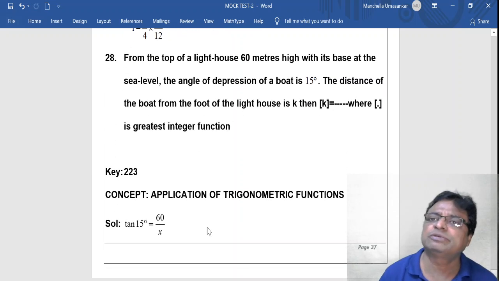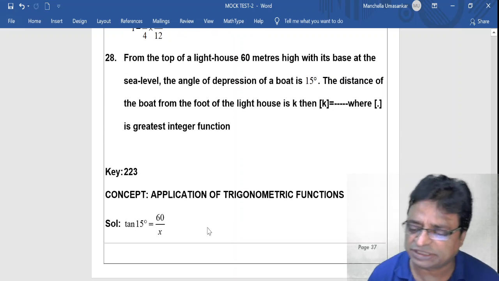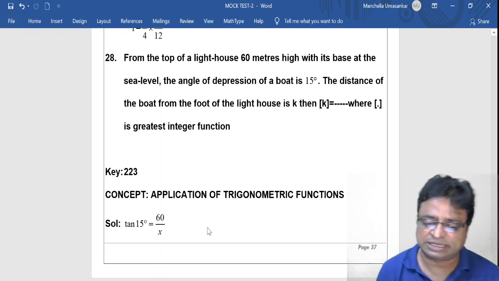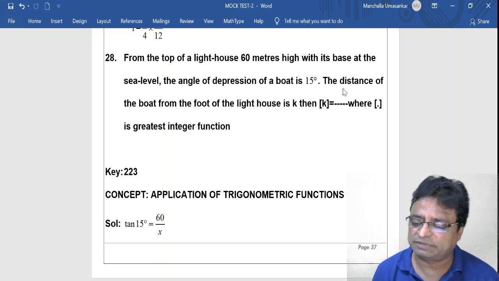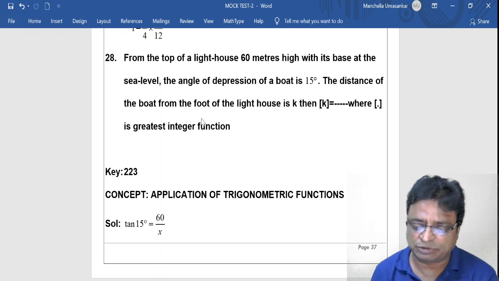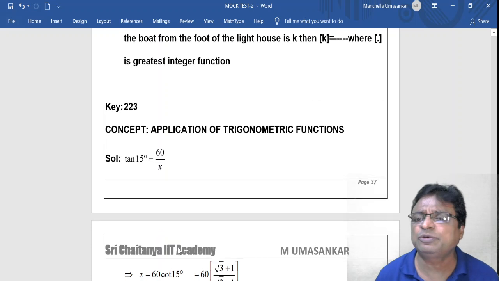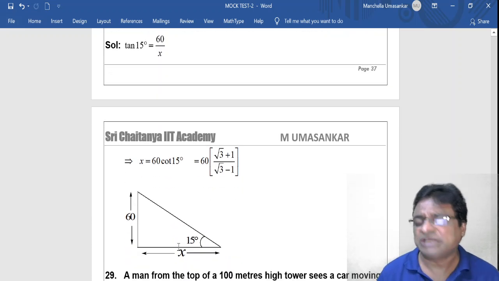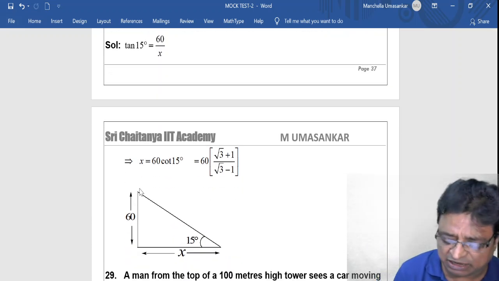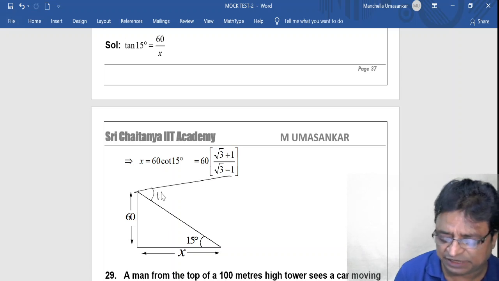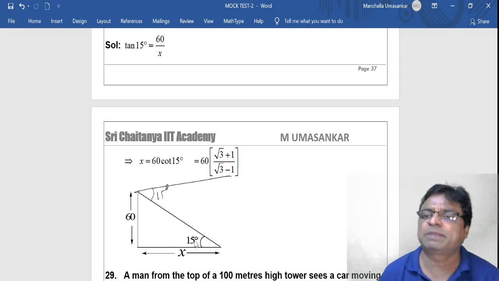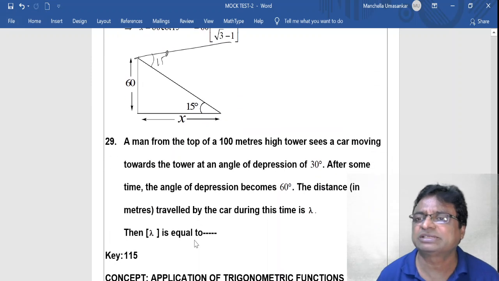Now coming to the 28th question: from the top of a lighthouse 60 meters high, with its base at sea level, the angle of depression of the boat is 15 degrees. The distance of the boat from the foot of the lighthouse is k, then find k. So here what to do? Draw the diagram very clearly. Actually, it is a one-way angle of depression problem. If it is 15 degrees, then apply tan 15 degrees, and you will get the answer directly.